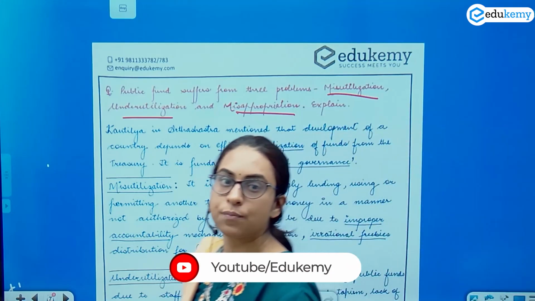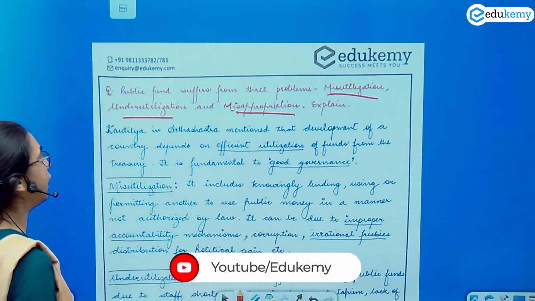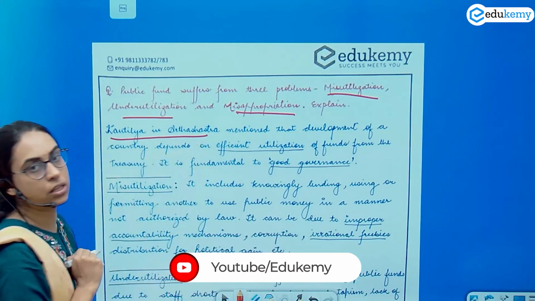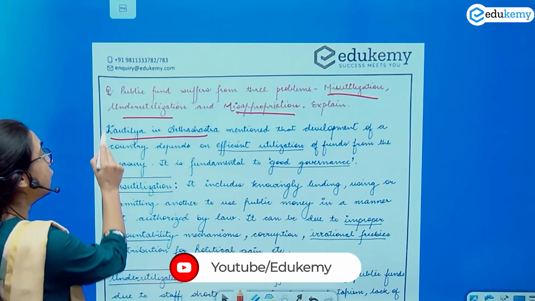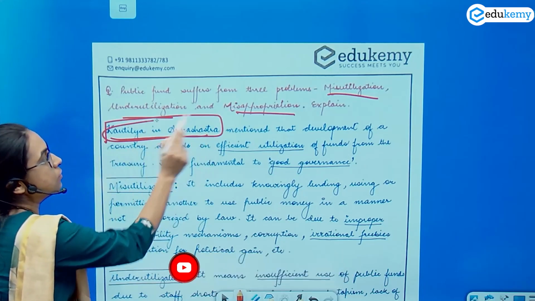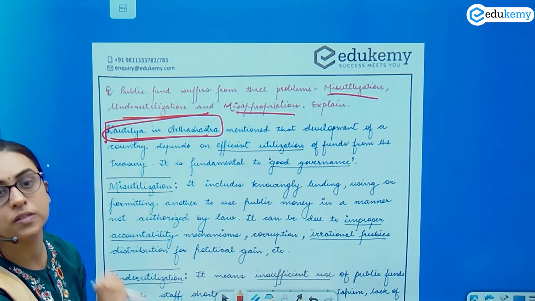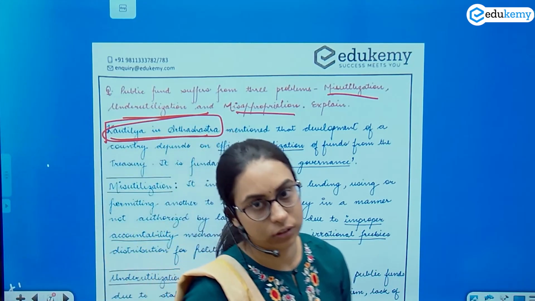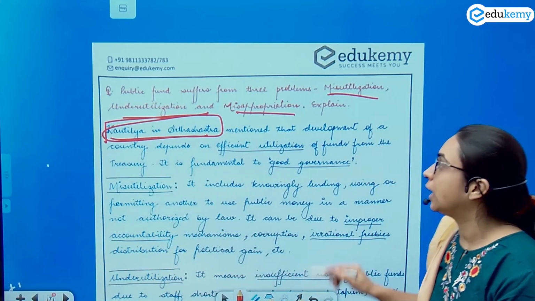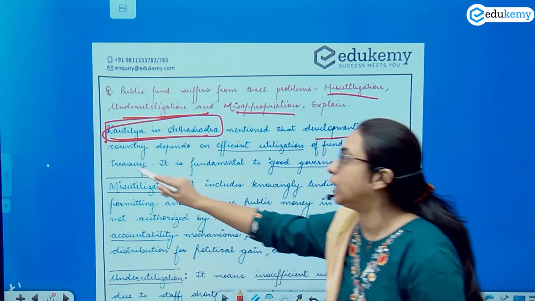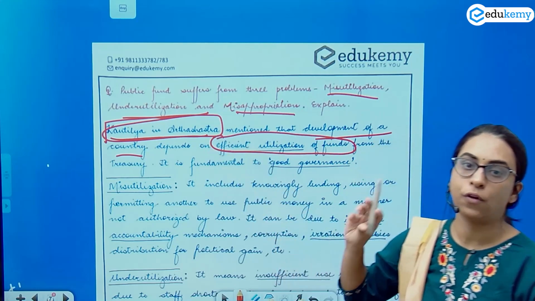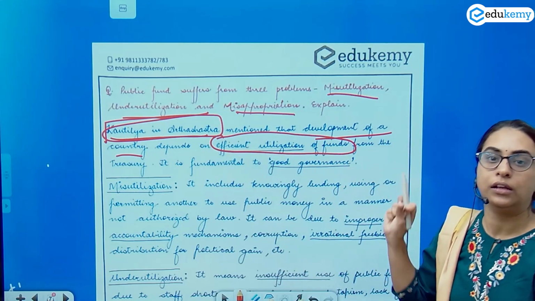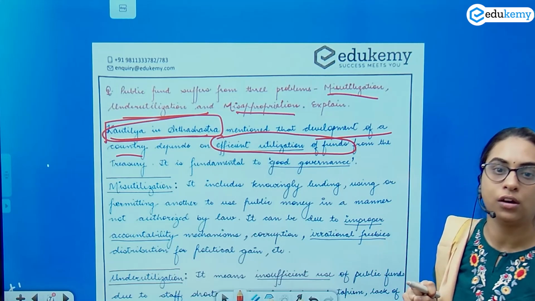In the introduction, you can mention Kautilya in the Arthashastra. See, this is there in your syllabus, right? So try to use your syllabus in the answer. Kautilya in the Arthashastra mentioned that for the development of the country, efficient utilization of public funds is a must.